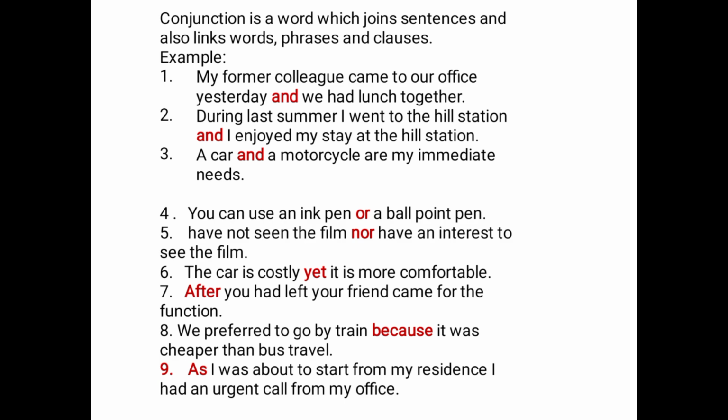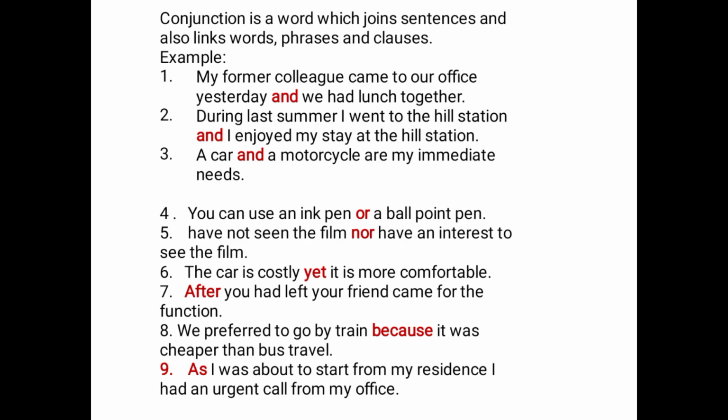Number one says, my former colleague came to our office yesterday and we had lunch together. You can quickly observe the texts bolded and colored in red. And here is joining two different sentences together, and as such has made it a compound sentence.